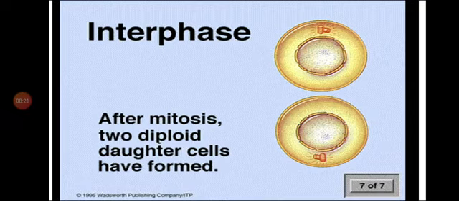You can see here in the interphase after mitosis, two diploid daughter cells have formed. After telophase, in the interphase, we can see clearly two diploid daughter cells have been formed. Next we are going to study cytokinesis, that means division of cytoplasm.